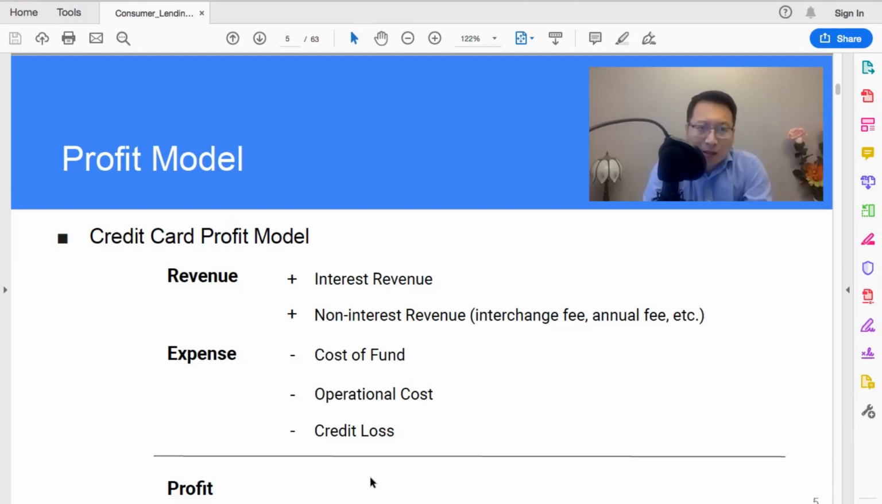So for other lending products, the profit model is very similar. The only difference is that you might not have a lot of the fees revenue, right? So especially if you are close-end installment loans like mortgage, personal loans, usually you don't have this interchange fee, annual fee stuff. Okay, but all the other stuff, cost of fund, operational cost, credit loss, they still apply, just at different levels. Okay, so here's the profit model of credit card.